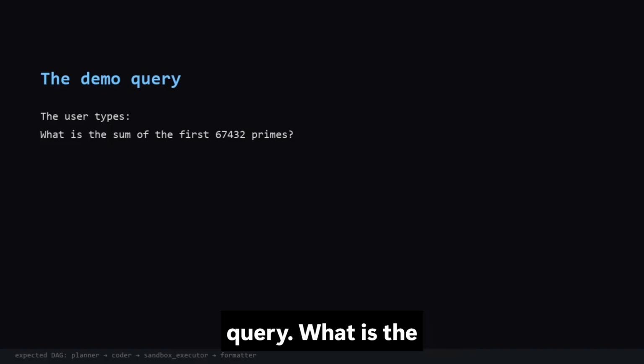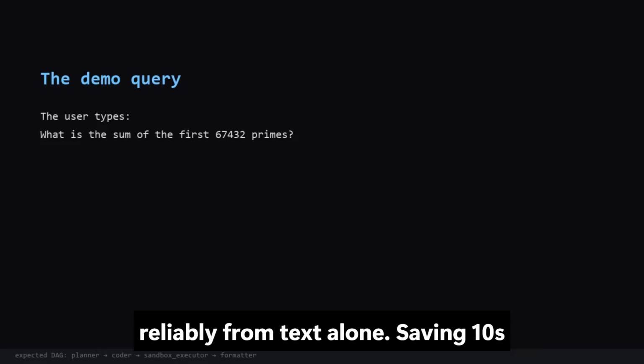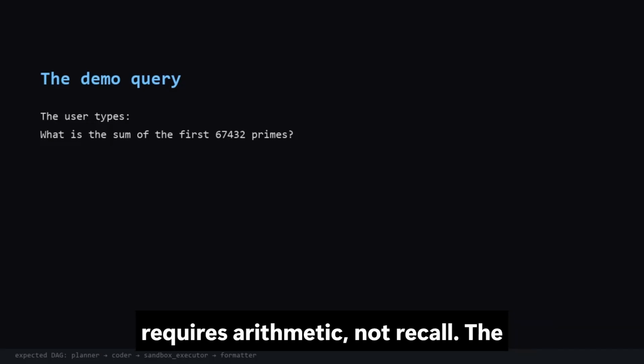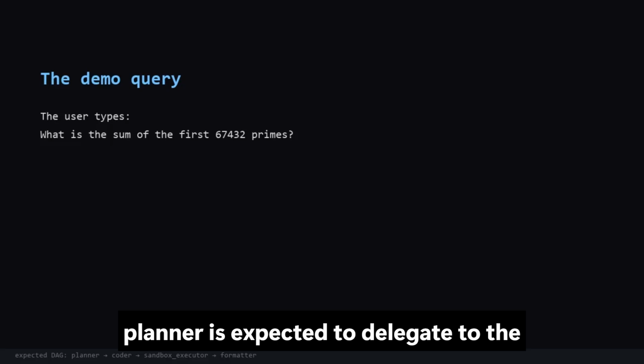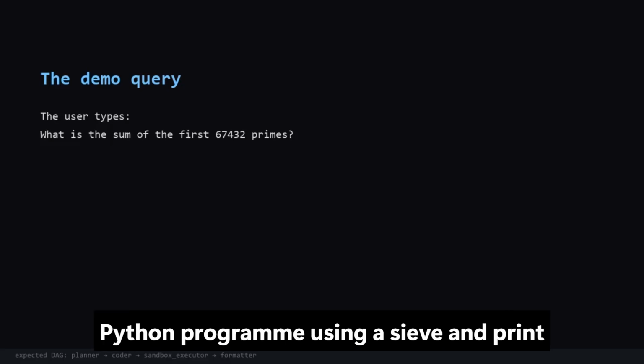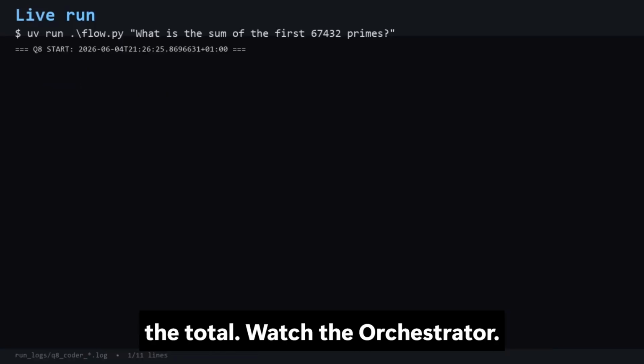What is the sum of the first 67,432 prime numbers? This is a question a language model cannot answer reliably from text alone. Sieving tens of thousands of primes and summing them requires arithmetic, not recall. The planner is expected to delegate to the coder skill, which will write a small Python program using a sieve, and print the total. Watch the orchestrator.